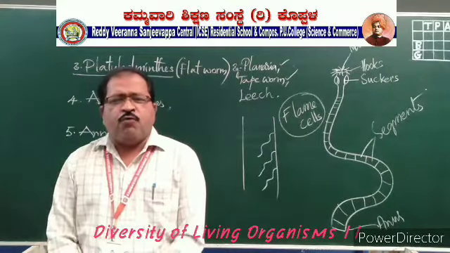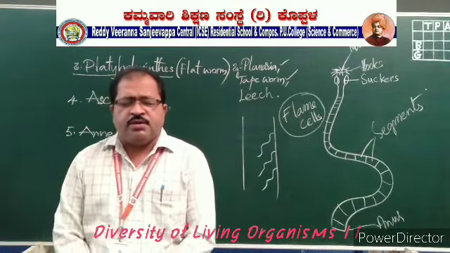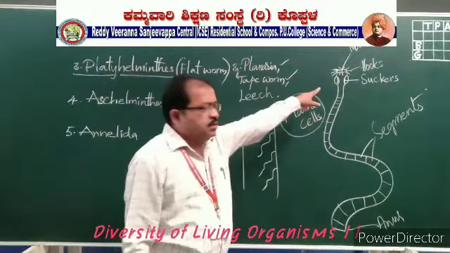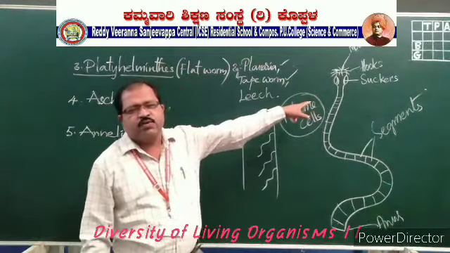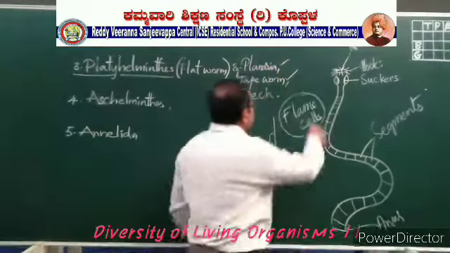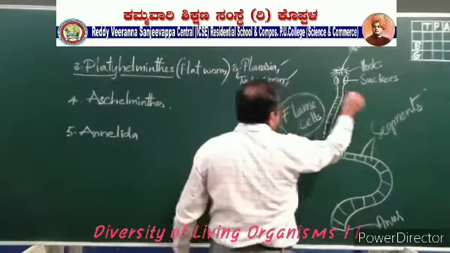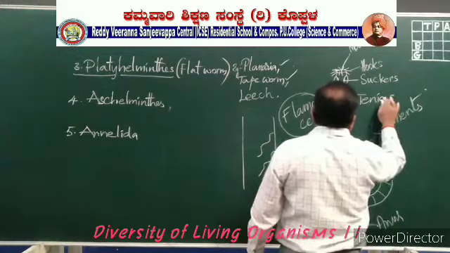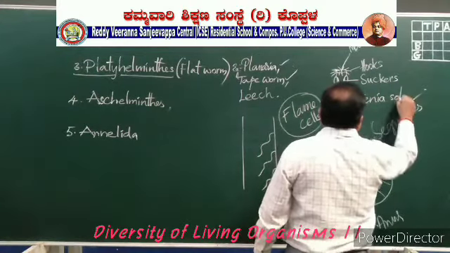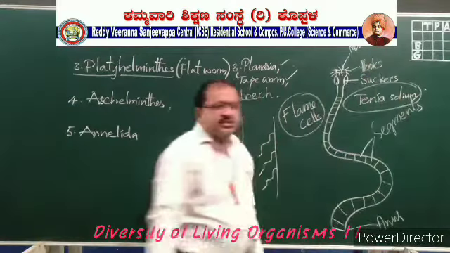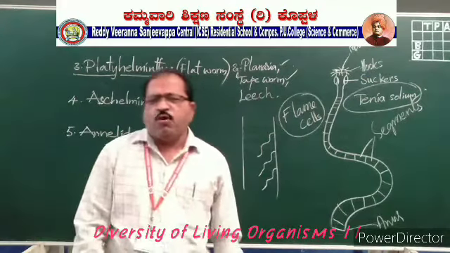This is about the flame cells. Sorry, that is Platyhelminthes. This is the example for tapeworm. The biological name for the tapeworm is Taenia solium. Taenia solium is the biological term for the tapeworms.